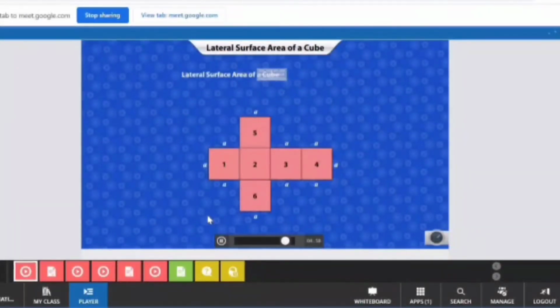The lateral surface area of the cube can be calculated by adding the areas that form the lateral surfaces of the cube. The area of one face is a square, and we have 4 such faces that form the lateral surfaces of a cube. So, the lateral surface area of a cube is 4a square.